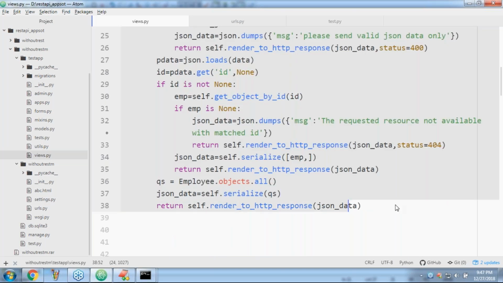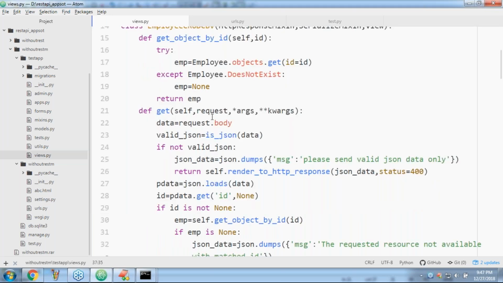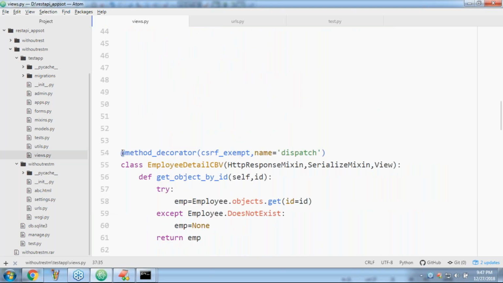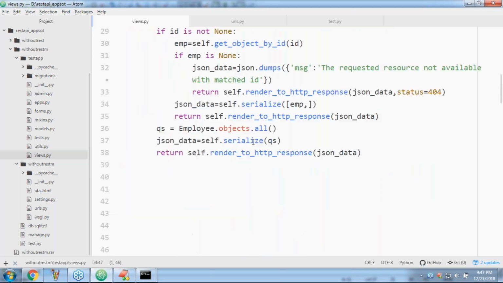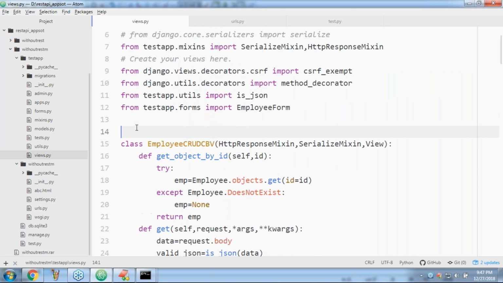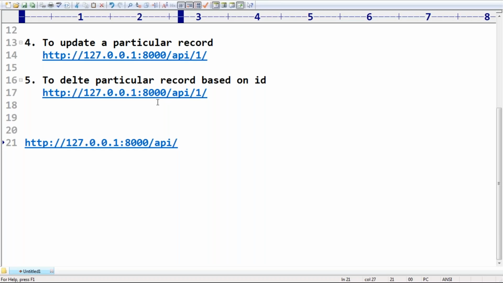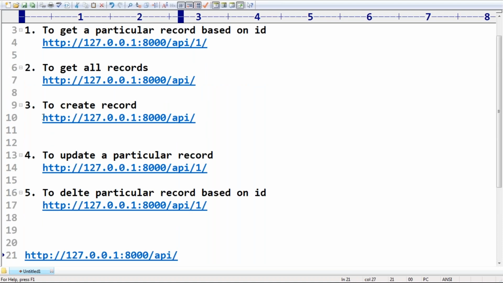Next we have to go for post. For the post, CSRF exemption is there. So that's why let me do that first. For the post, our URL to create a record is already the API only. That's why we are not required to worry. Only put and delete, we have to change the code. But for post, it is the same.